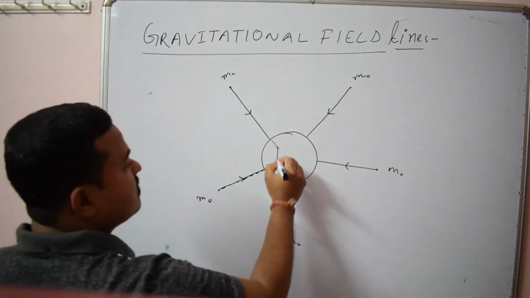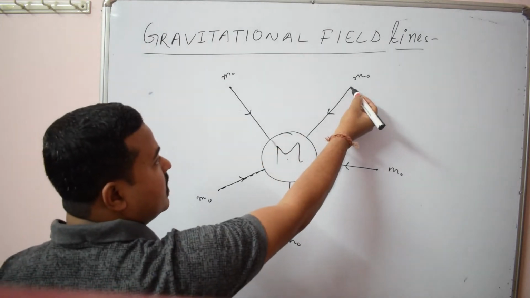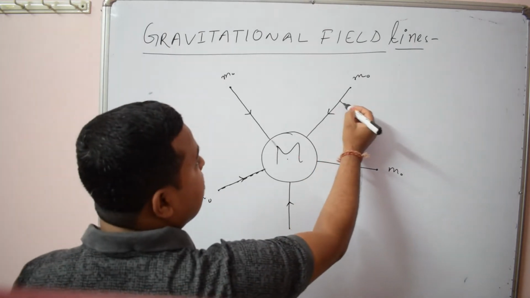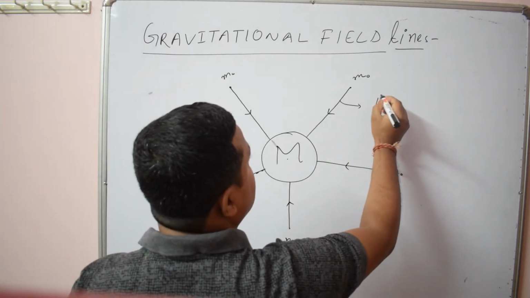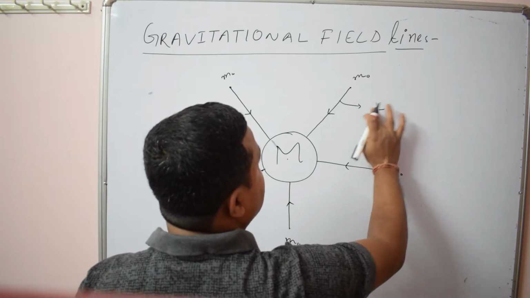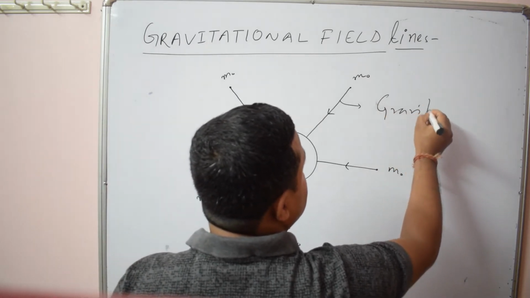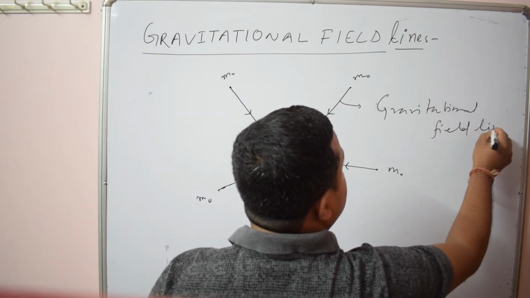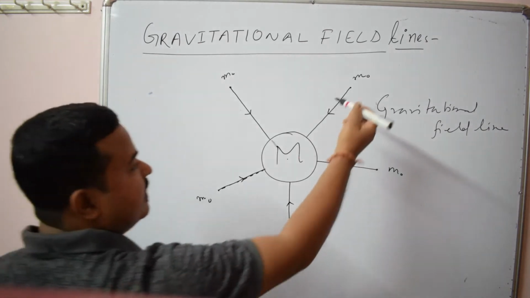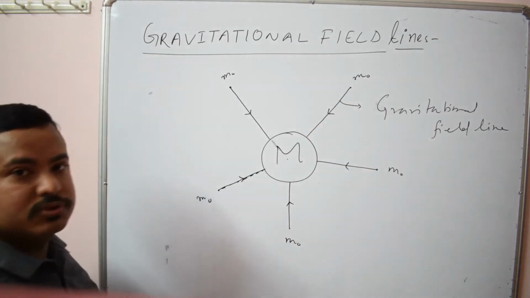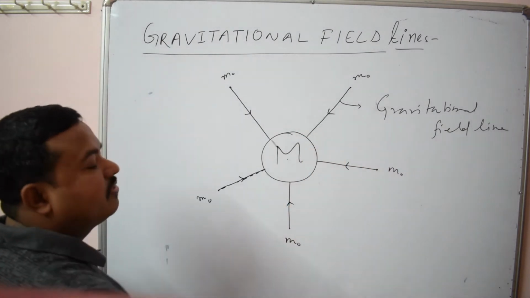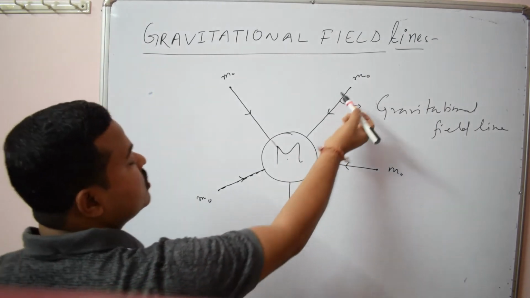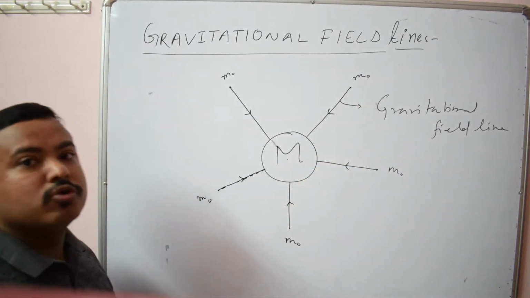The earth attracts this mass towards the center along this line. So this line is called gravitational field line. It is a line along which a point object experiences a force towards the center of the earth or the heavy object. These are called the gravitational field lines. That means it shows the direction of gravitational force.